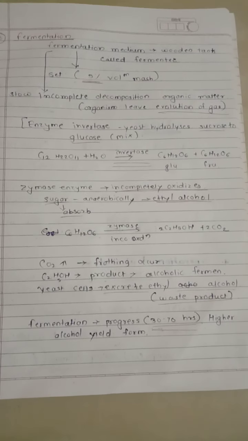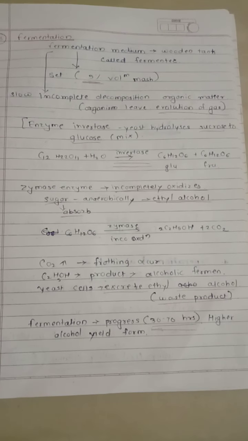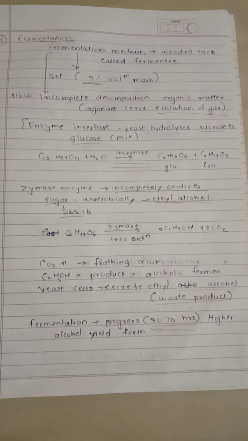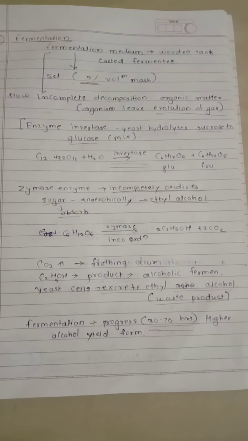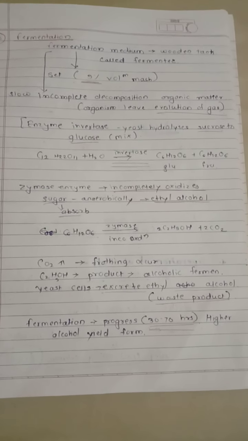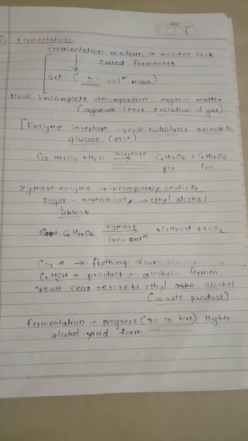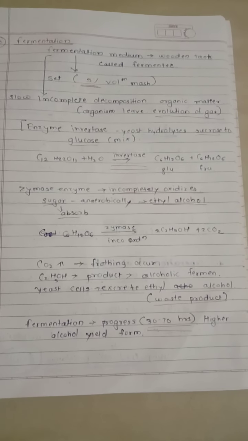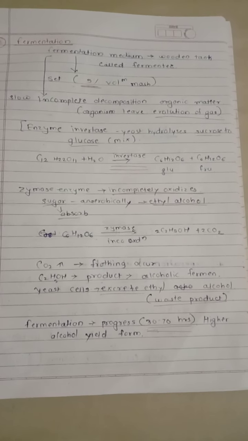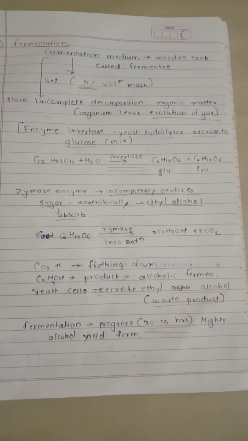In it the enzyme invertase is present. In yeast, hydrolysis takes place: sucrose is converted to glucose and fructose, that is, a mixture of glucose plus fructose.